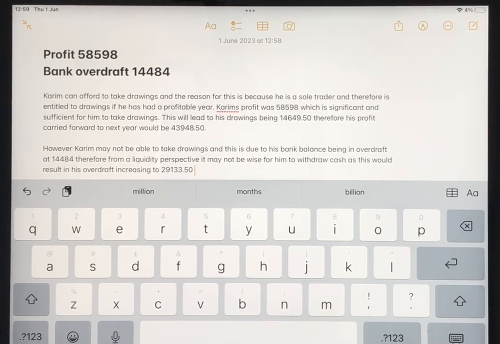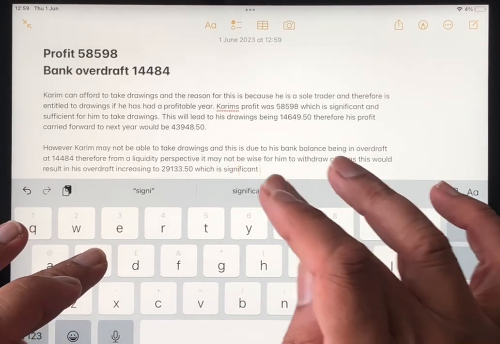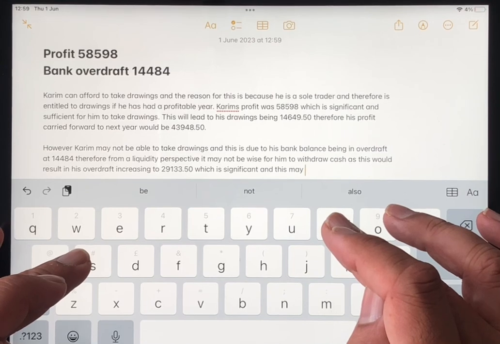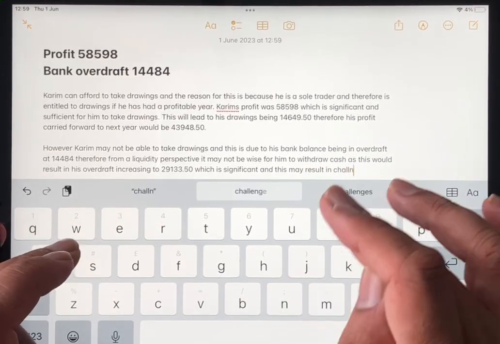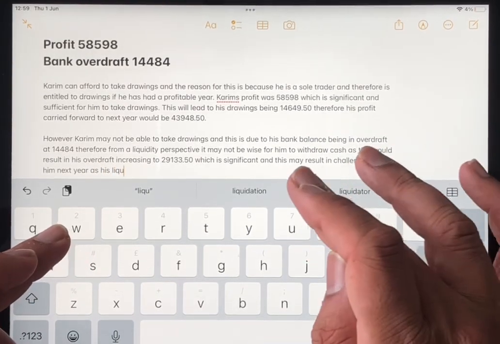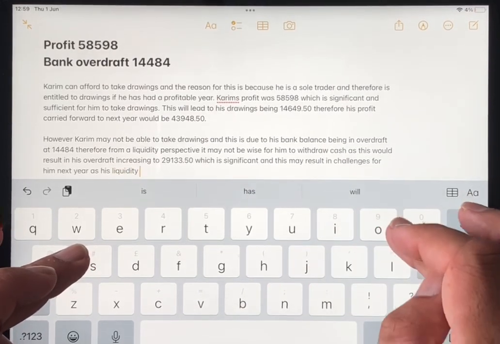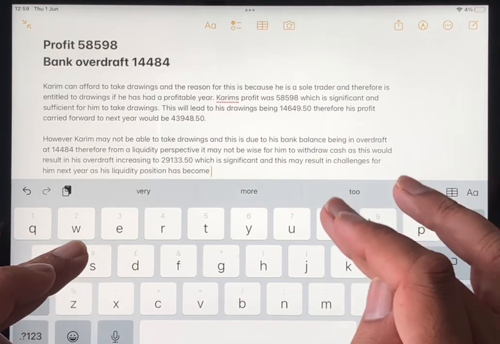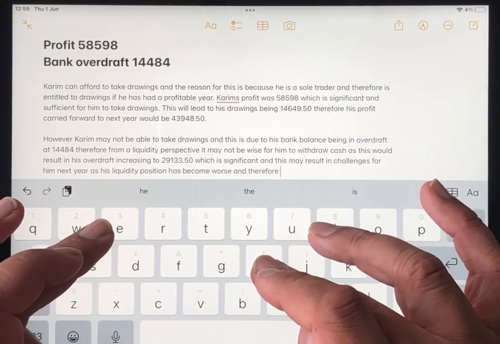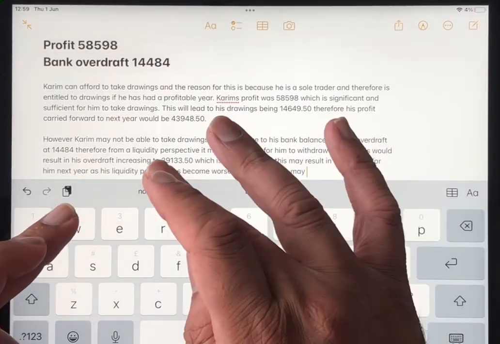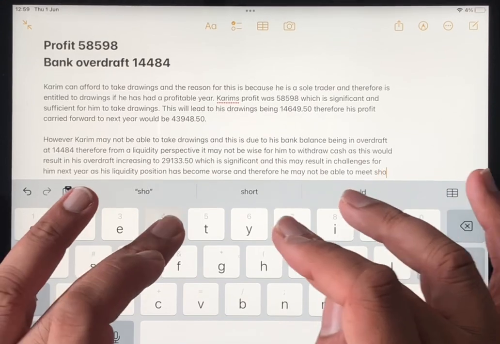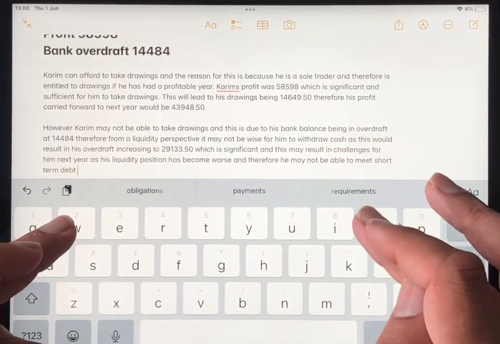That's a significant overdraft. And then you could say this may result in challenges for him next year, as his liquidity position has become worse, and therefore he may not be able to meet short-term debt obligations.